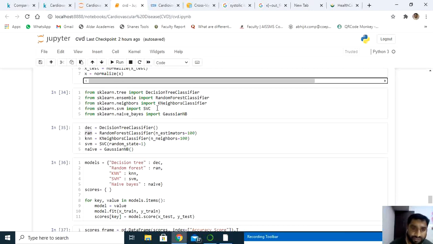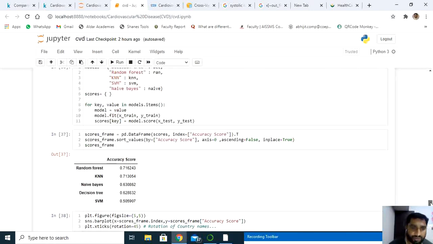Next we have SVM, support vector machine, and the Bayesian classifier, which works on probability concepts, Gaussian NB, which we generally use here. So I'm calling all those methods in variables like DEC for decision tree, RAN for random forest, KNN for the k-neighbor classifier, SVM for support vector machine, and NB for the Naive Bayes classifier.